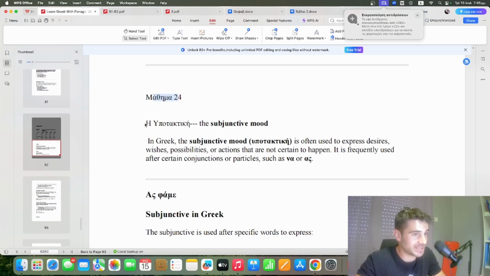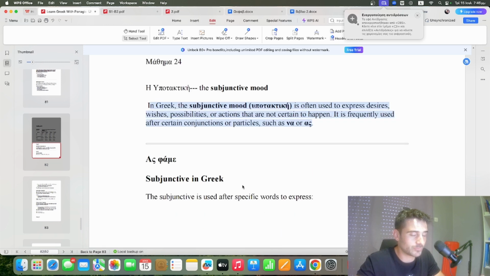Today we'll see the subjunctive mood, την υποτακτική στα ελληνικά. In Greek, the subjunctive mood, υποτακτική, is often used to express desires, wishes, possibilities or actions that are not certain to happen. It's frequently used after certain conjunctions or particles such as na or as. It's very important to check the subjunctive, and you have to remember that you have two kinds of subjunctive, the continuous subjunctive and the simple subjunctive, as we say.